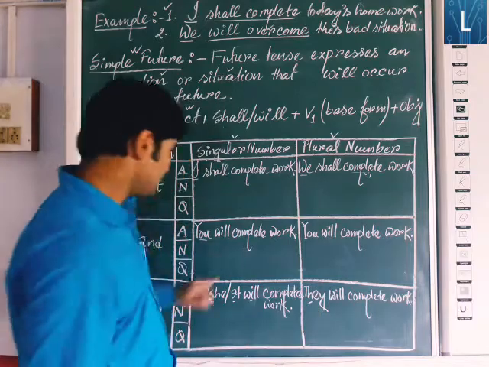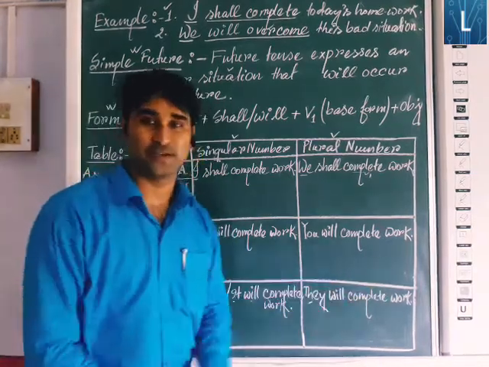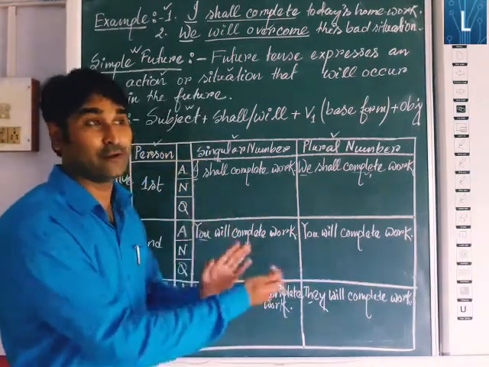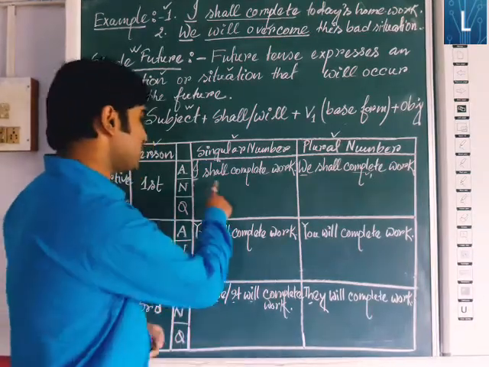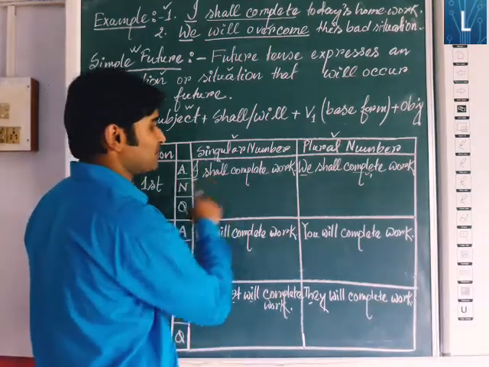Even they, third person plural number, also will complete work. So where shall or will is placed, you can easily understand. Shall is placed only in the case of first person singular number and first person plural number.